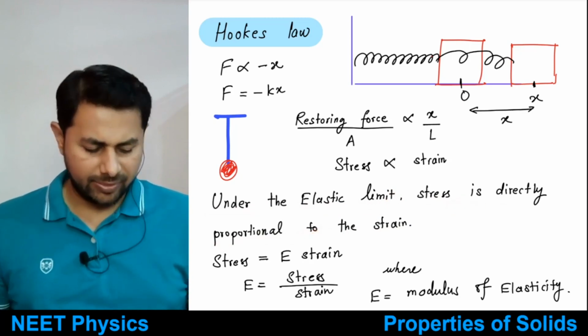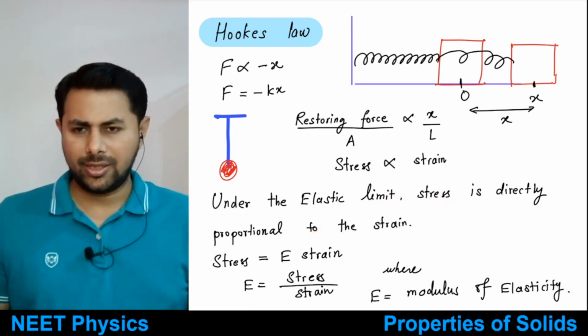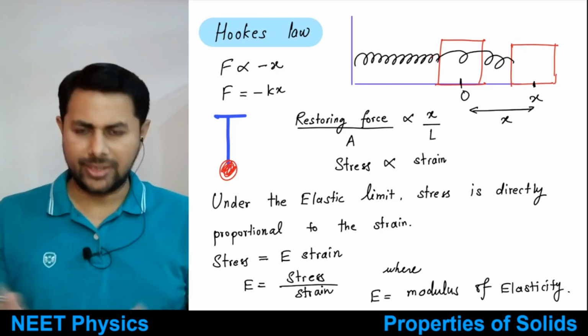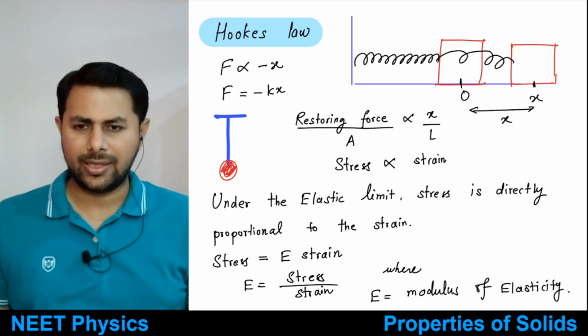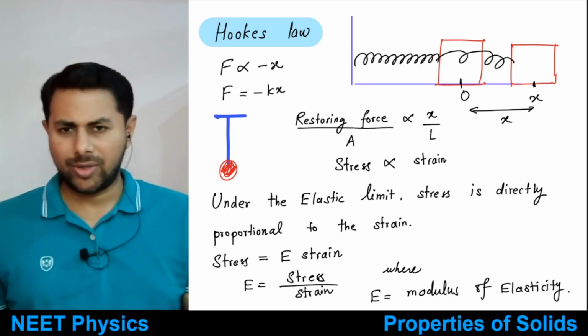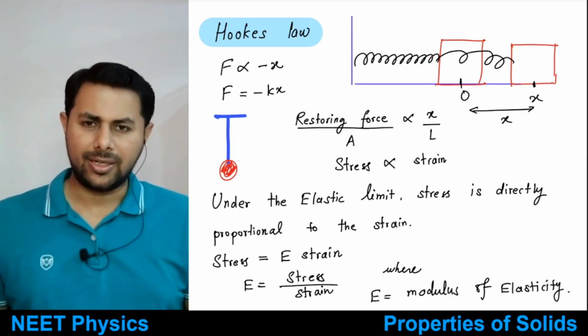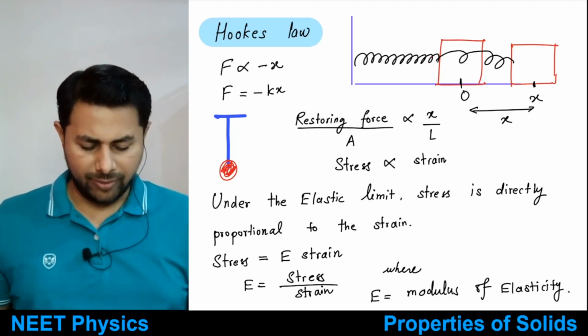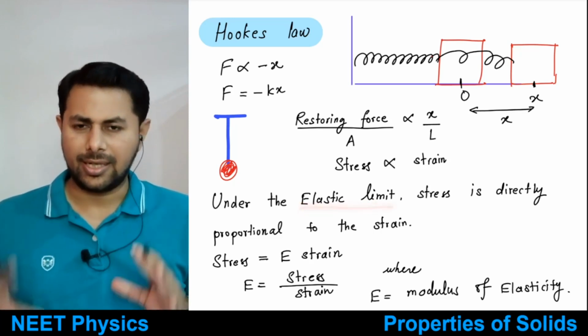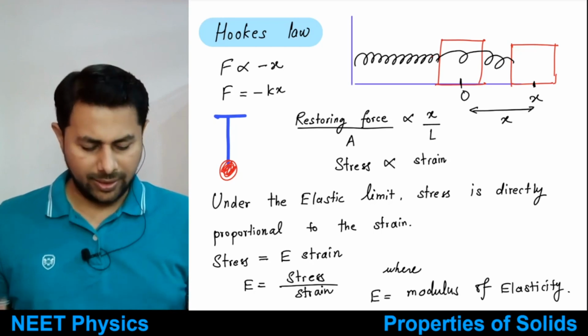Now what is the elastic limit? Roughly we can say it is till the time the body is elastic. And what does elasticity mean? The body can regain its original shape and size, shape or size or both. So if after removal of the external force the body can regain its original shape or size or both, then we can say that the body is under the elastic limit.